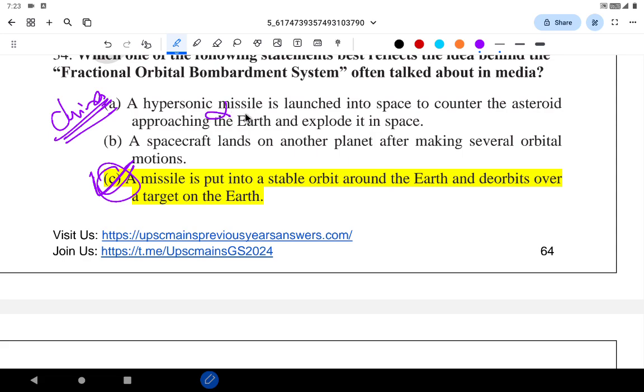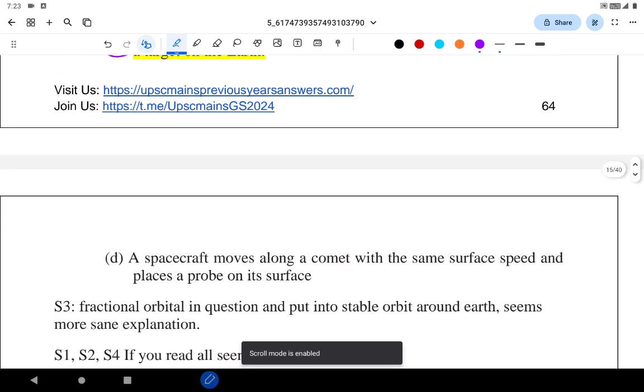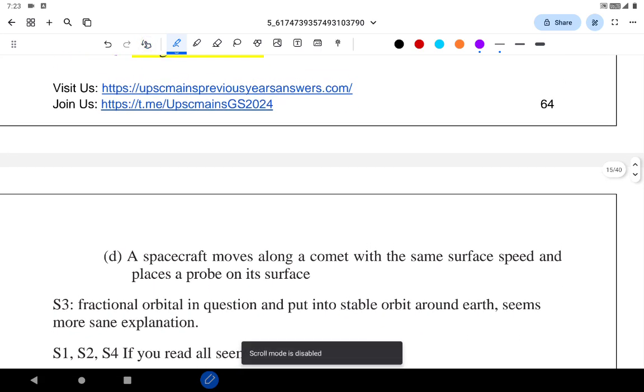You will find all extreme things. Countering the asteroids. Spacecraft lands on another planet after making several orbital motions. Fourth, spacecraft moves along the comet with the same surface speed and places a probe on its surface. The first one sounds extreme, B and D are unrealistic, and C is the answer, but it's current affairs, so it's not that easy to solve.